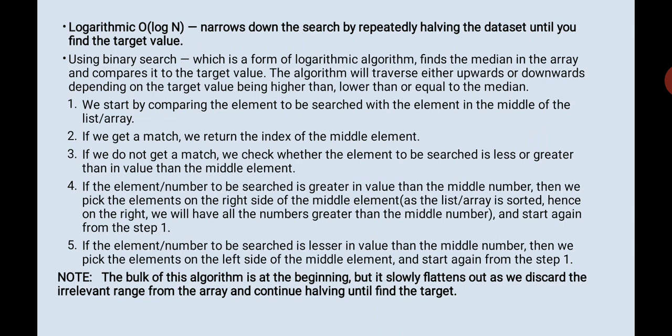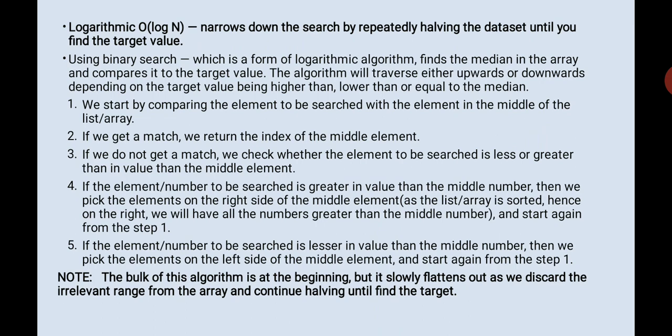How we do it: we start by comparing the element to be searched with the element in the middle of the list or array. If it is a match, then you return the index of the middle. If it is not a match, then you check whether the element to be searched is less than or greater than the middle element.